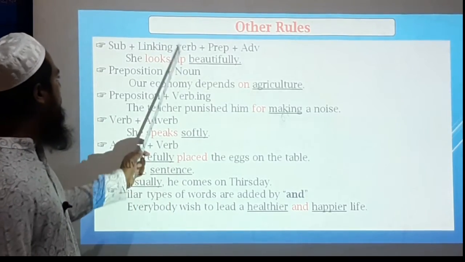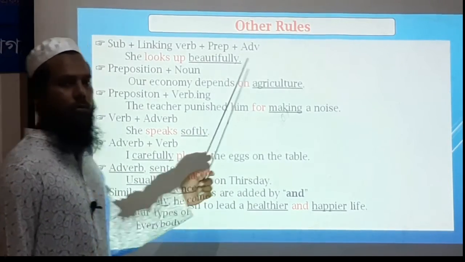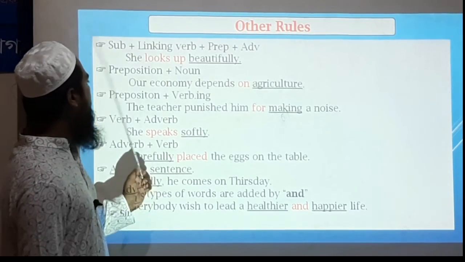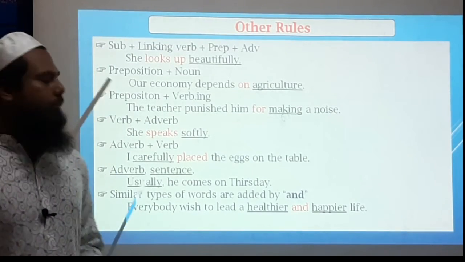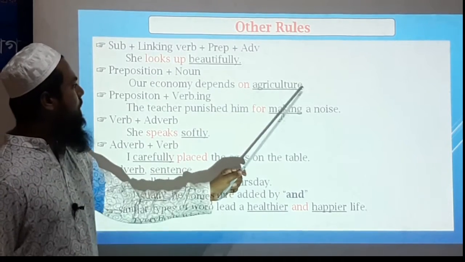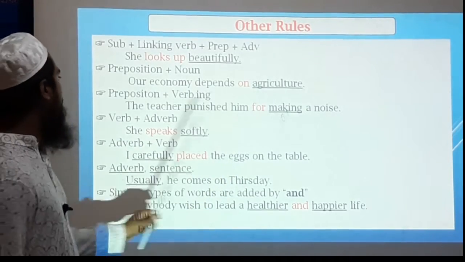In the second structure, after a preposition we use a noun. Here: our economy depends on agriculture. On is the preposition and agriculture is the noun.